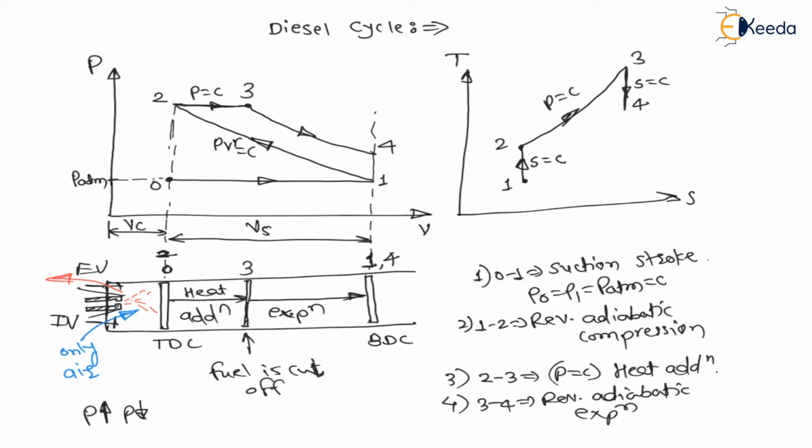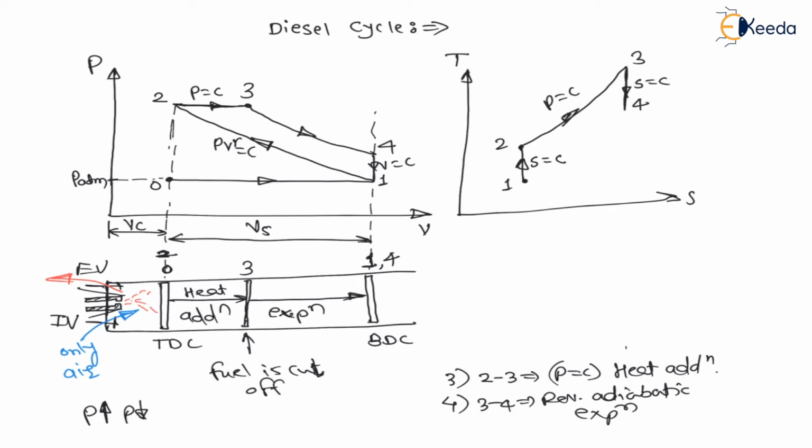While these gases are leaving the system, they will take away heat with them. Therefore, we are considering the heat rejection is at constant volume process. From 4 to 1, heat will be rejected at constant volume, right? Hence the fifth process, which is nothing but 4 to 1, is constant volume heat rejection.